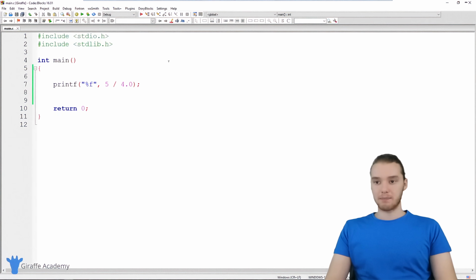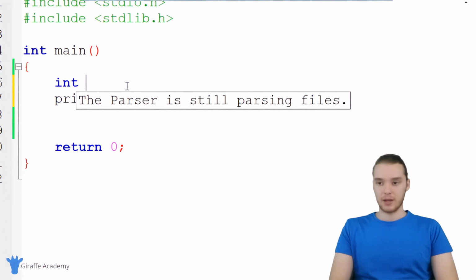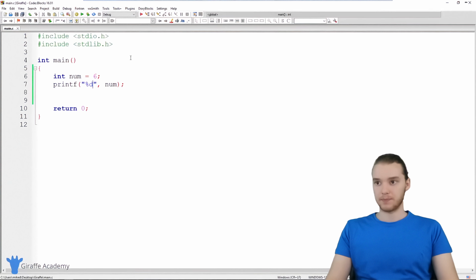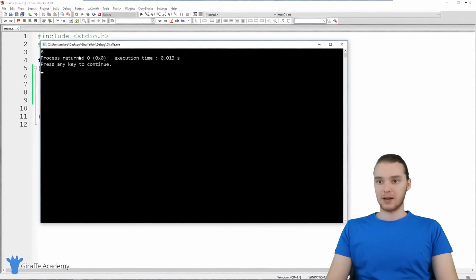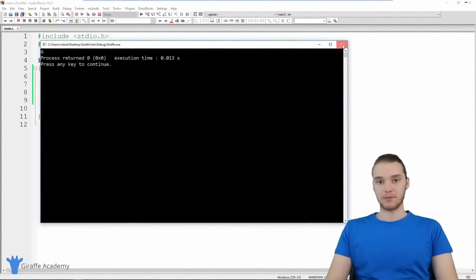We could also take these and put these into variables. So, in addition to just having numbers down here, I could specify a variable like num, set it equal to 6. And we can go ahead and print num out down here as well. I'm going to need to make this a D. So now we'll be able to print out that variable with no problem. So it can be really useful sometimes to store these numbers inside of variables.